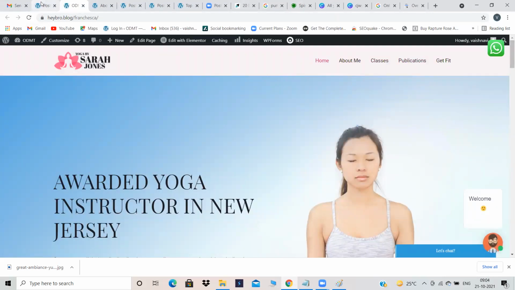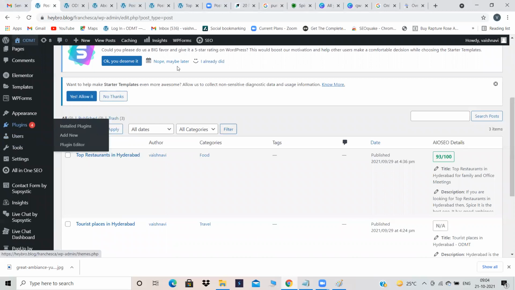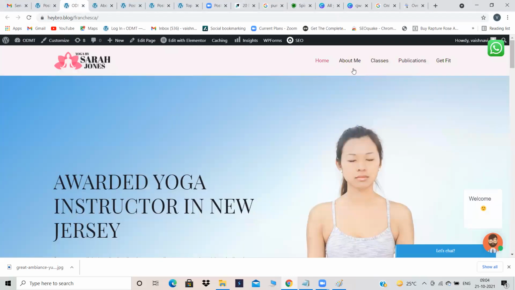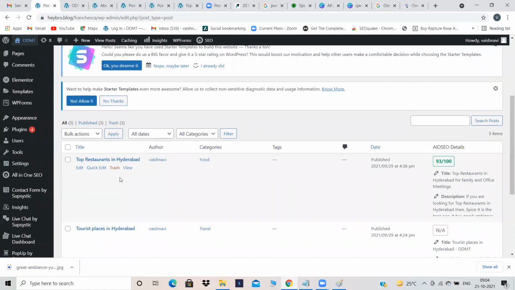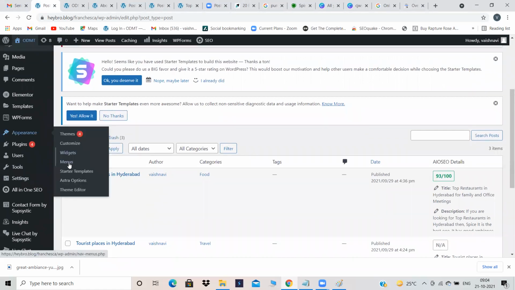Why am I unable to see my blog over here? Not categorized. To do that, what do I need to do? Yeah, menu. We have to go to the Appearance menu.